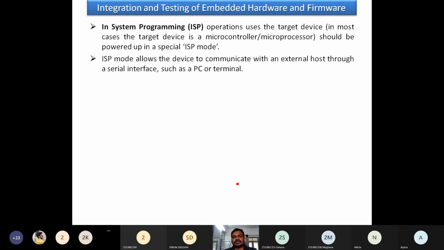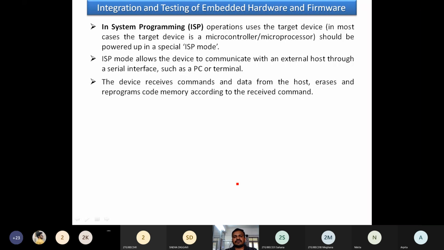The ISP mode allows the device to communicate with an external host, such as a PC or terminal, through a serial interface. The device receives commands and data from the host, erases and reprograms code memory according to the received command.